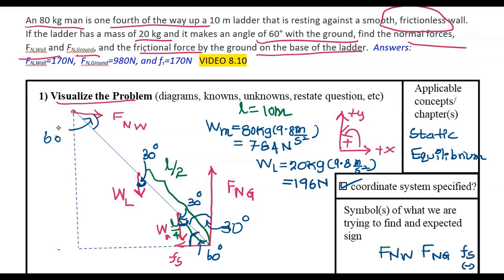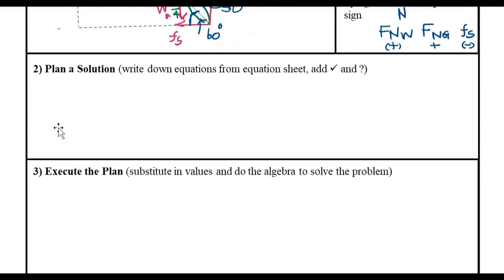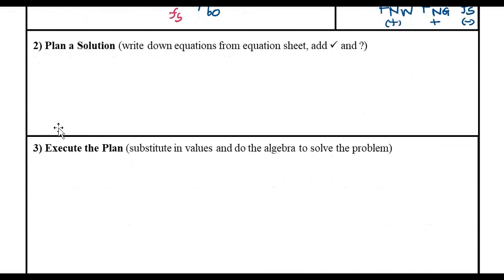The normal force from the wall is acting to the right based on our system, so it's positive. The normal force from the ground is positive. Static friction is to the left, so negative. And the unit is newtons, right? All those forces are measured in newtons.